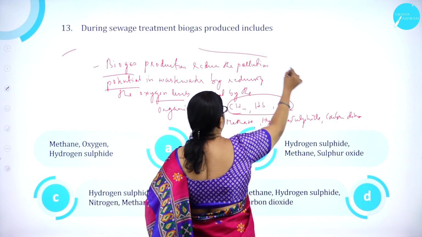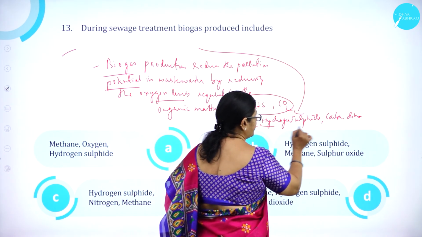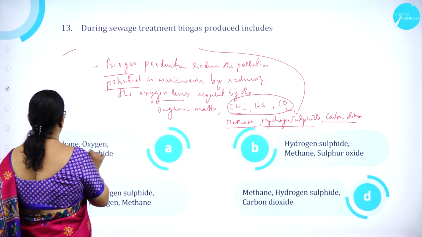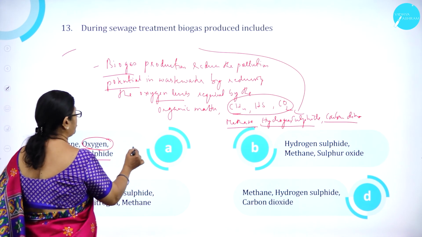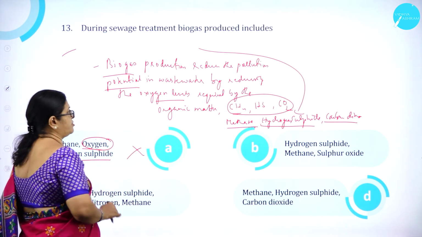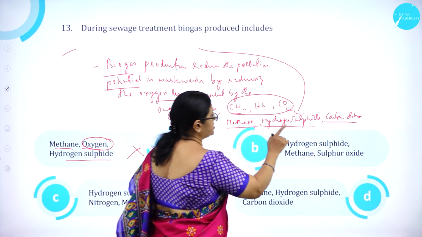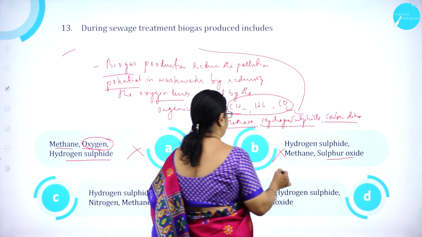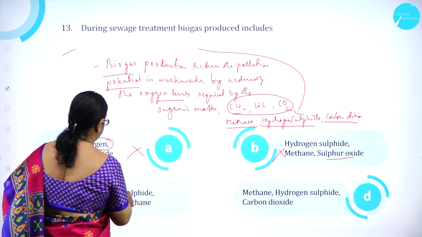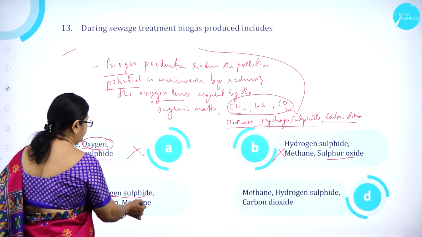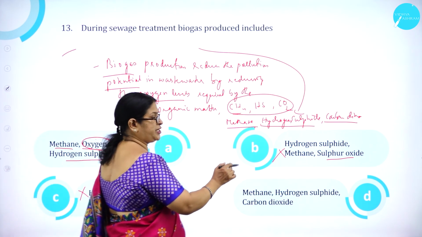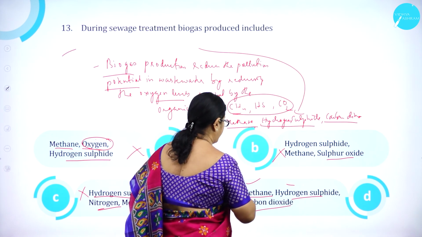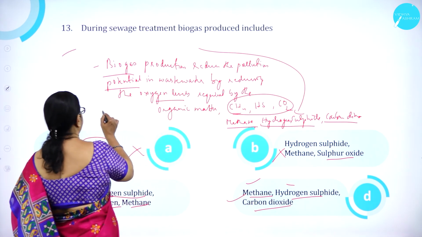So the biogas which is produced is what? Methane, hydrogen sulfide and carbon dioxide. Option A, methane, oxygen and hydrogen sulfide: because here it is oxygen, wrong. Option B, hydrogen sulfide, methane, sulfur oxide, wrong. Option C, hydrogen sulfide, nitrogen, methane, wrong. Option D, methane, correct, hydrogen sulfide, correct, and carbon dioxide, correct. So, option D is correct.